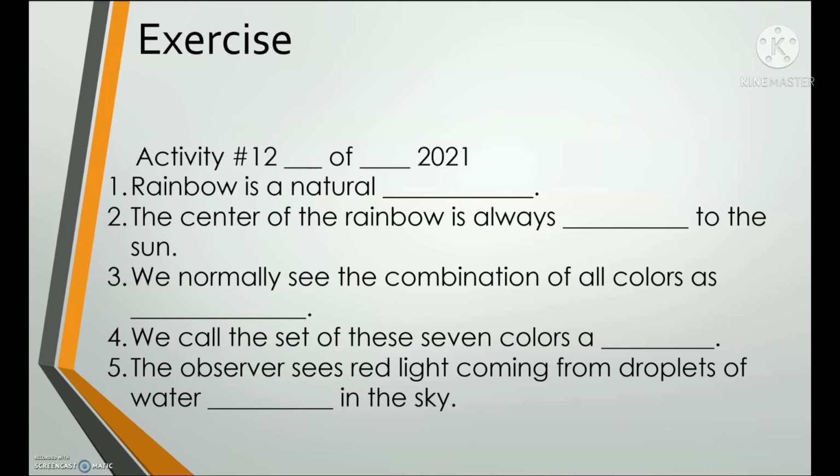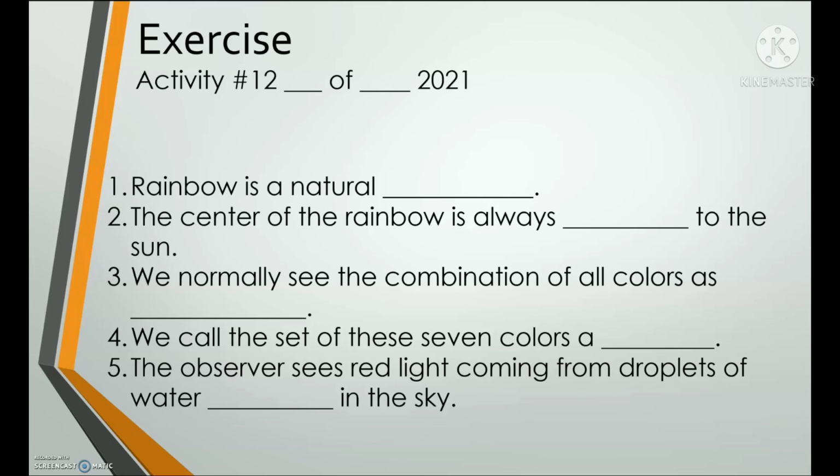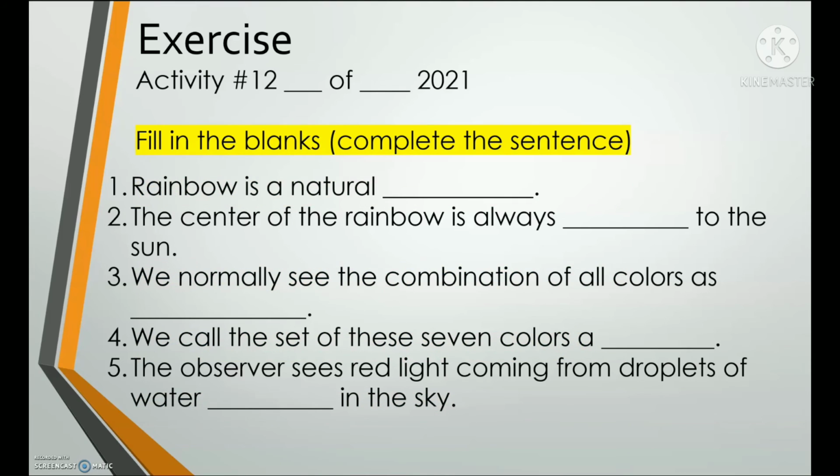Now let's do our exercise for this topic, which is fill in the blanks, complete the sentence. Get your notebooks or your paper and write as follows. Number 1. Rainbow is a natural blank.